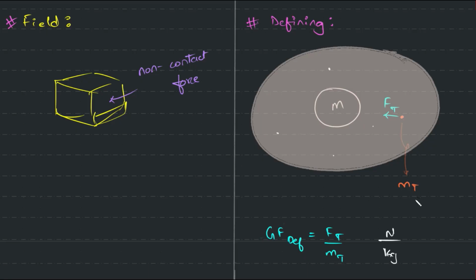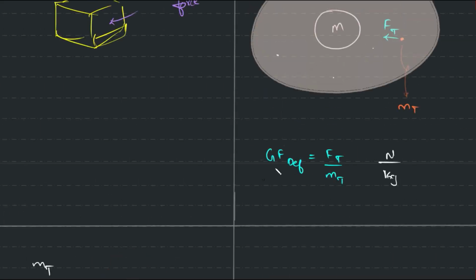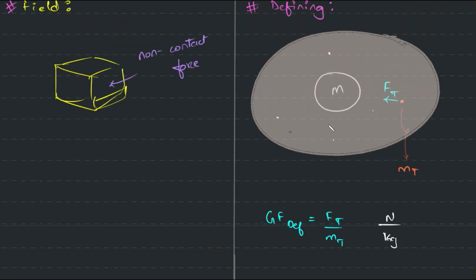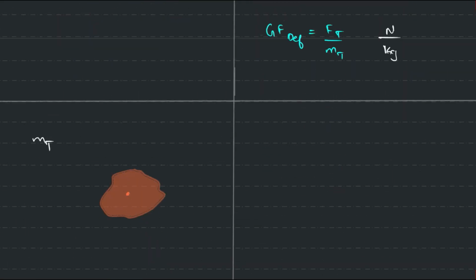So there's a small statement that the test mass, even though it's just a dot, also creates a gravitational field of its own. You guys agree? So we have to be very careful that this field is not that big. It does not disturb the original field, right? It's like we are contaminating it. So what we try to do is see to it that the intensity or the strength is almost negligible.